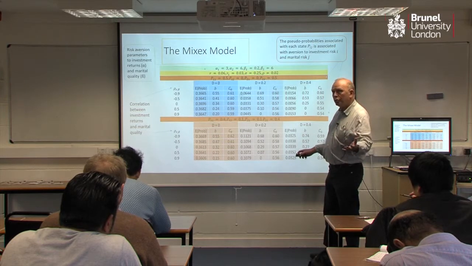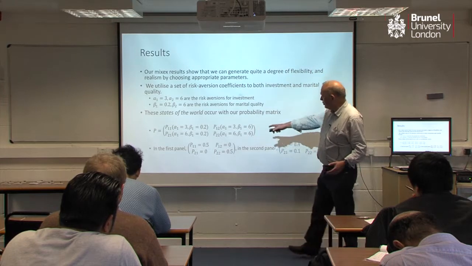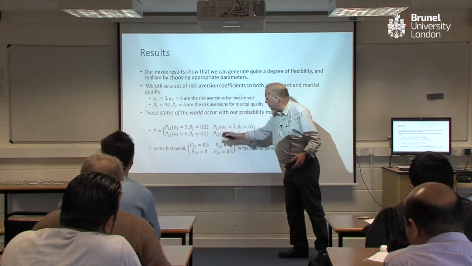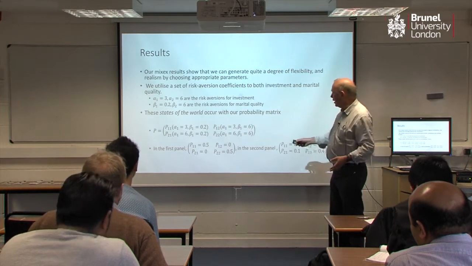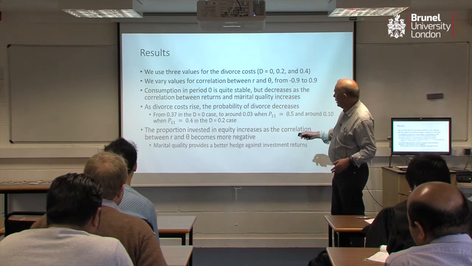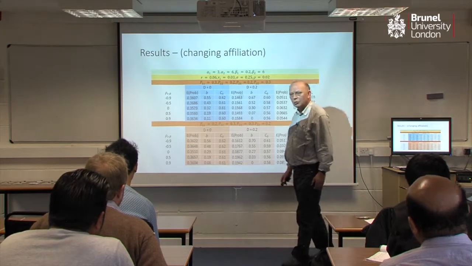Now that's an intuitive story, and we've done a lot of work to establish it. We look at various combinations of P11, P12, depending on whether alpha and beta are co-correlated or negatively correlated, and we look at different results. And I think we can stop there and I'll take questions.